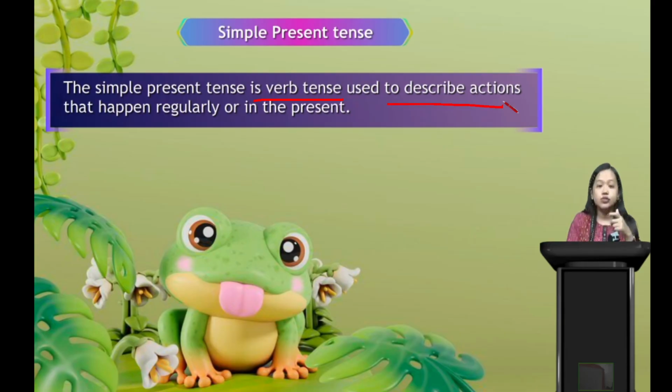We use it to describe an action that happens regularly, on a regular basis. Today it happened, tomorrow it also happens, the day after tomorrow it also happens, the same action. To express that action we use simple present tense. Or whatever action happens in the present situation, to express that we use simple present tense.